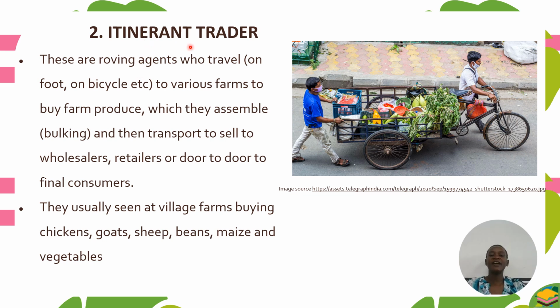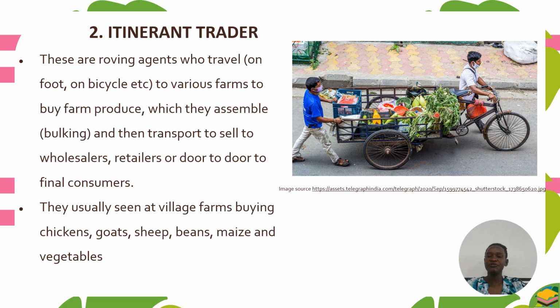Then we have the itinerant trader. These are roving agents who travel on foot or on bicycle to various farms to buy farm produce, which they assemble and then transport to sell to wholesalers, sometimes to retailers, or sometimes door to door to final consumers. We have a picture here showing one of the itinerant traders. As you can see, the itinerant trader is using a bike and is carrying various agricultural commodities.